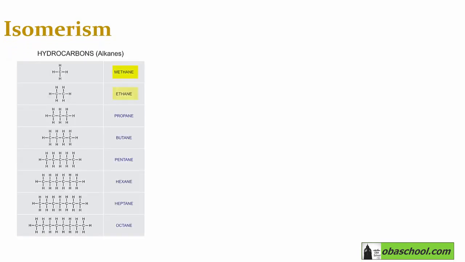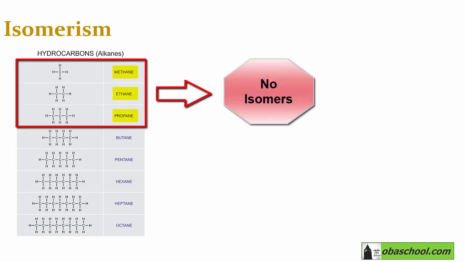In this tutorial, we will be talking about the structure of alkanes, so we will talk about isomerism. Methane, ethane, and propane, which are the first three alkanes, have no isomers. However, starting from butane, the number of possible isomers increases with the number of carbons in the alkane. So, as the number of carbon atoms in the chain increases, we will have more isomers.